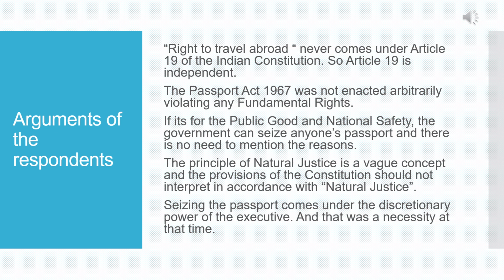They also argued that the principle of natural justice is a vague concept, so the provisions of the Constitution need not be interpreted in accordance with the concept of natural justice. And they concluded their argument that seizing a person's passport is absolutely a discretionary power of the executive, and the same incident happened because it was a necessity at that time.